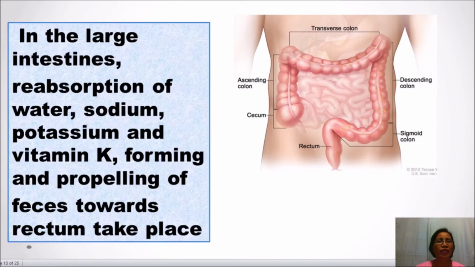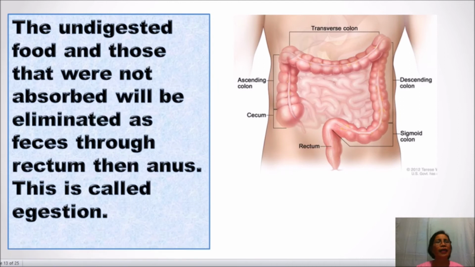In the large intestines, reabsorption of water, sodium, potassium, and vitamin K, and forming and propelling of feces toward the rectum take place, and the undigested food and those that were not absorbed will be eliminated as feces through the rectum, then anus.